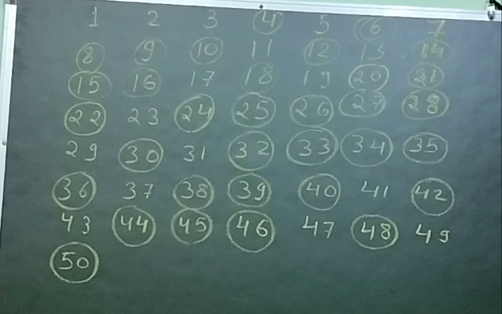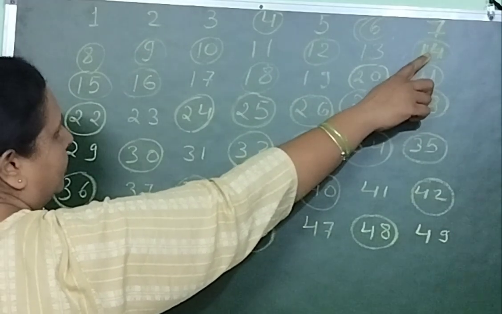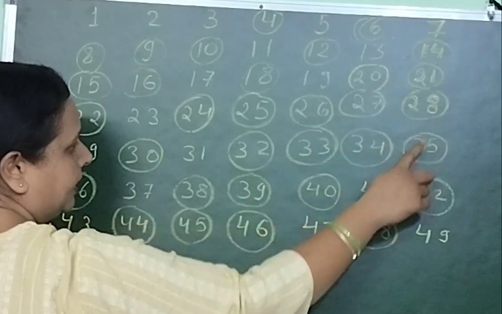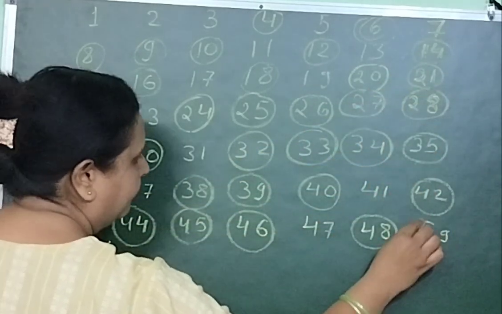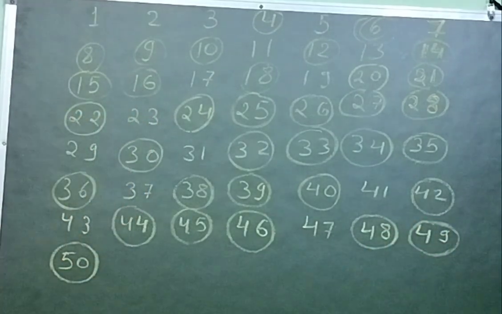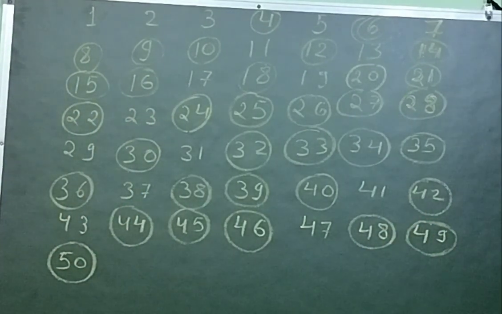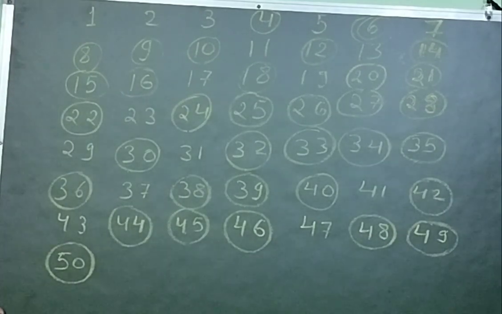Now we will circle the numbers which come in the table of 7, or the numbers which are divisible by 7, except 7. So what are they? 14, 21, 28, 35, 42 and 49. Now all the numbers which are divisible by 2, 3, 5 and 7 are circled. So what you can see from this table is, what are the numbers which are not circled?